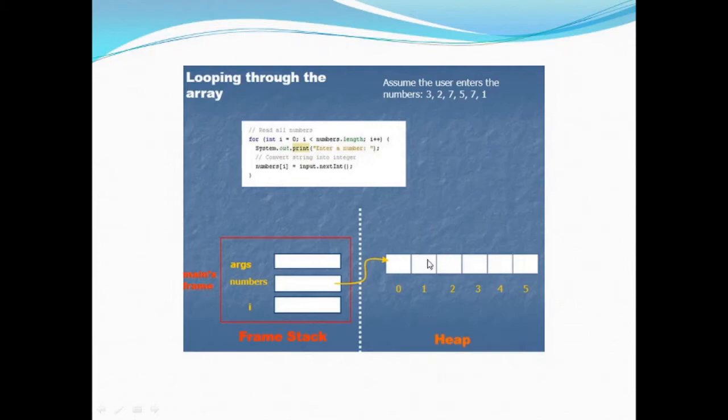That is, suppose in our case values 0 to 5 are 3, 2, 7, 5, 7, or whatever; the whole array itself is stored on the heap, but its reference is kept inside the frame stack. Now this i is a local variable, and as mentioned before, it is stored on the frame stack.